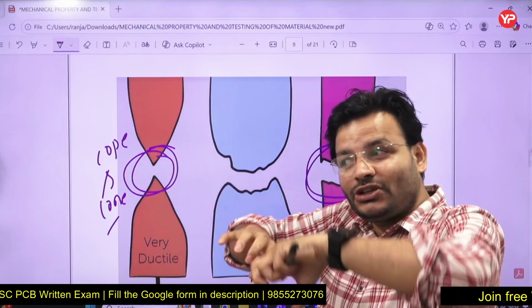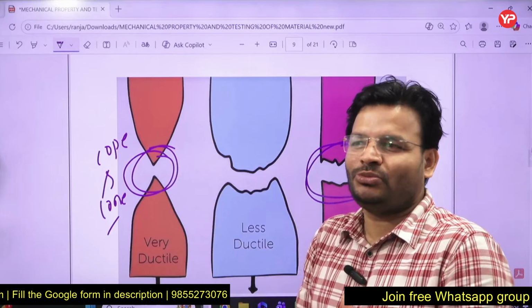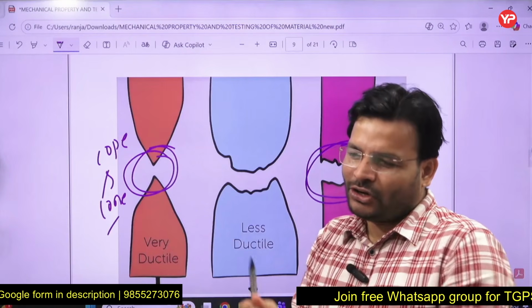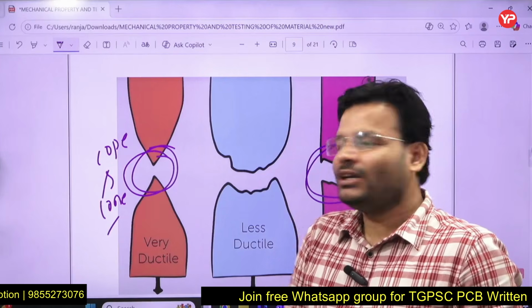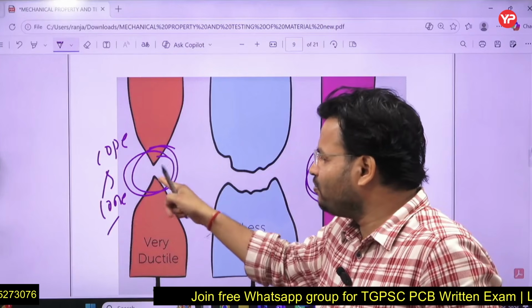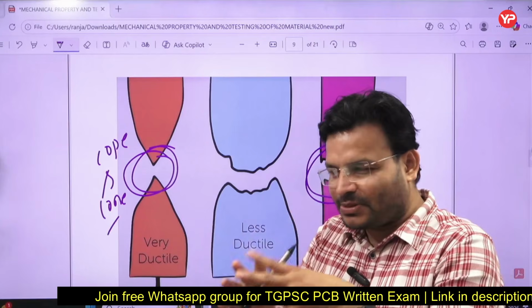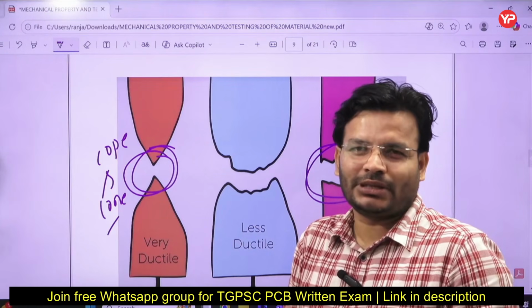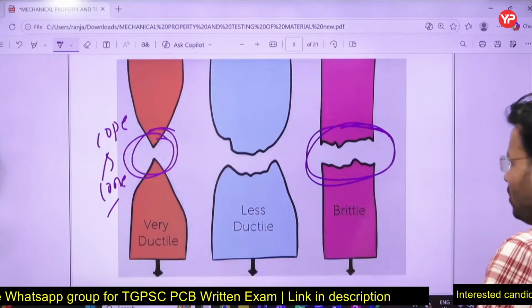That's why deformation takes place after the necking. If you are a mechanical engineer, you might have heard this: once necking has taken place, the deformation will come sooner. But in the brittle material, no necking phenomenon takes place. Clear that point? And this is less ductile.